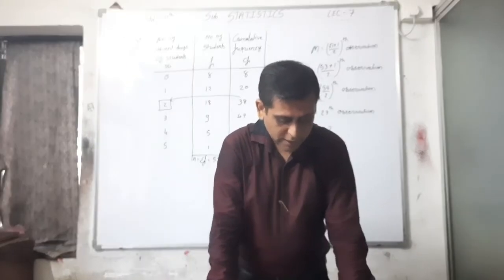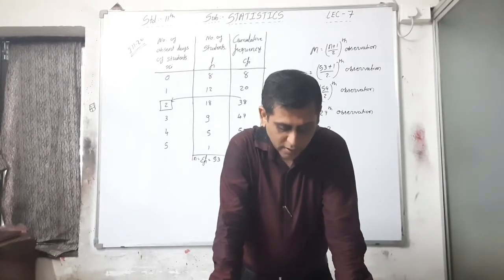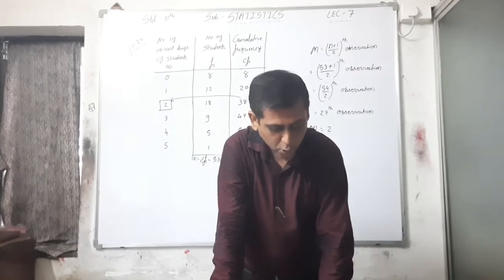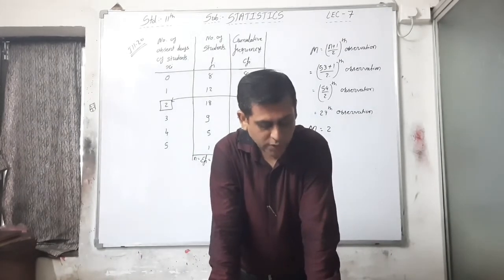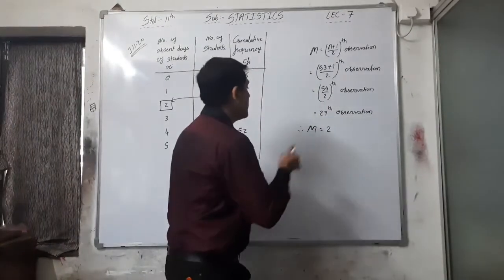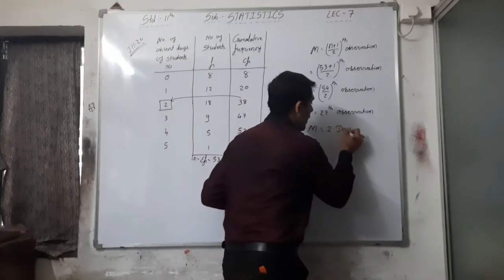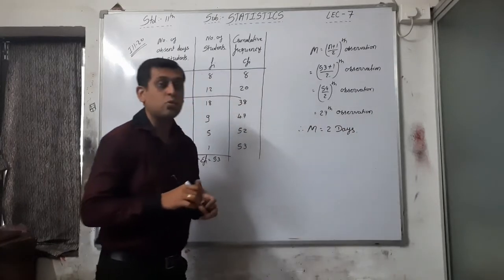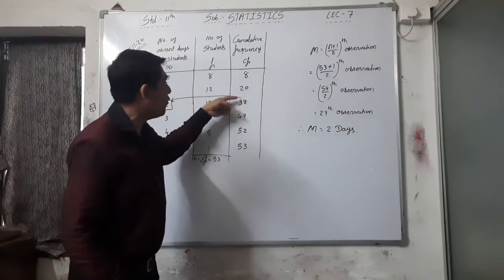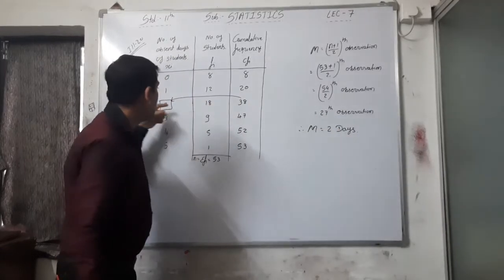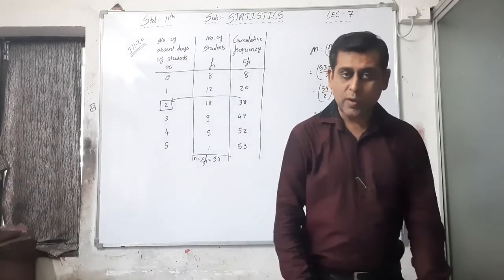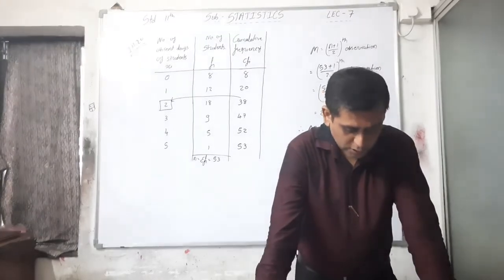See the line: it can be known from the cumulative frequency that the 21st to the 38th observations have value 2, hence the 27th observation has value 2, therefore median is equal to 2 days. Here we have to write that the median is equal to 2 days because the 27th observation comes under 21st to 38th, and that's why 2 is your ultimate answer. Okay, so it is very easy. First of all, write down this.